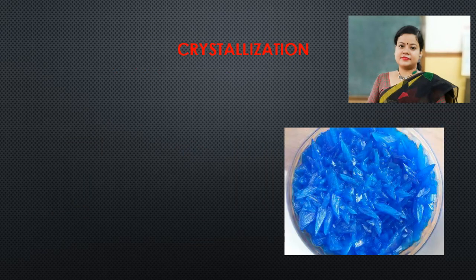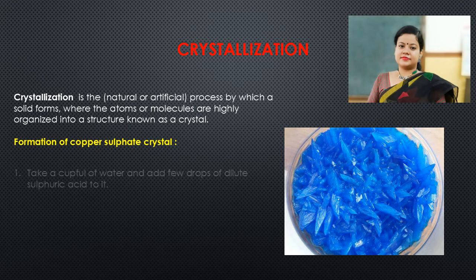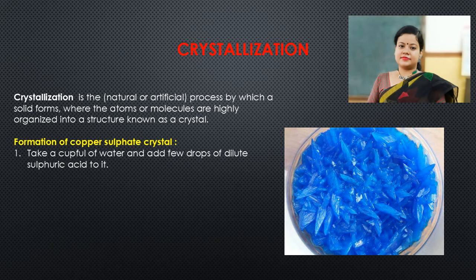Now we are going to learn something new, crystallization. You can see beautiful blue crystals of copper sulfate. What is crystallization? Crystallization is the natural or artificial process by which a solid forms, where the atoms or molecules are highly organized into a structure known as a crystal. Crystallization is a physical process, and crystals are the purest form of the substance. If it is not pure, it will not be able to form crystals.